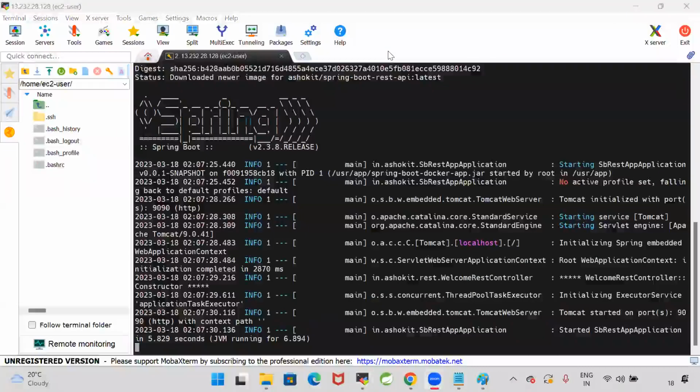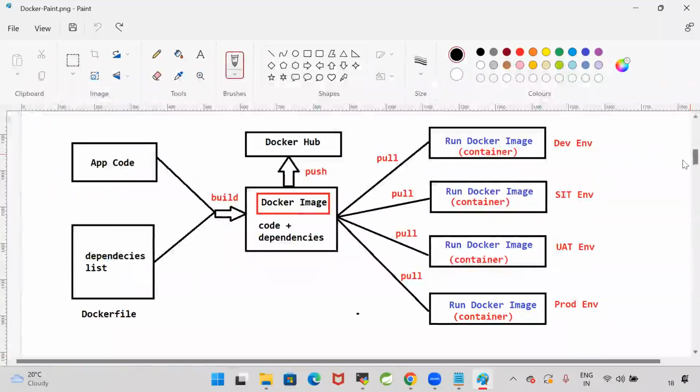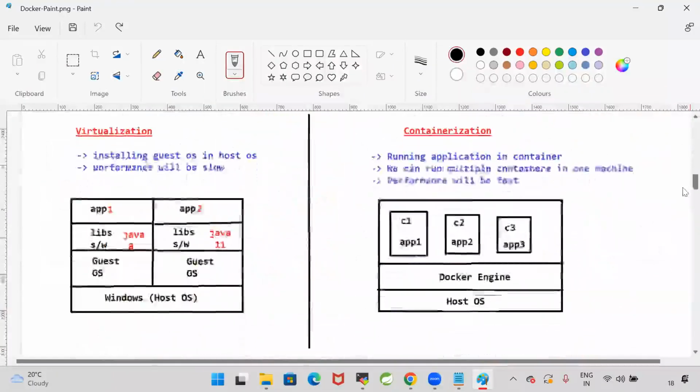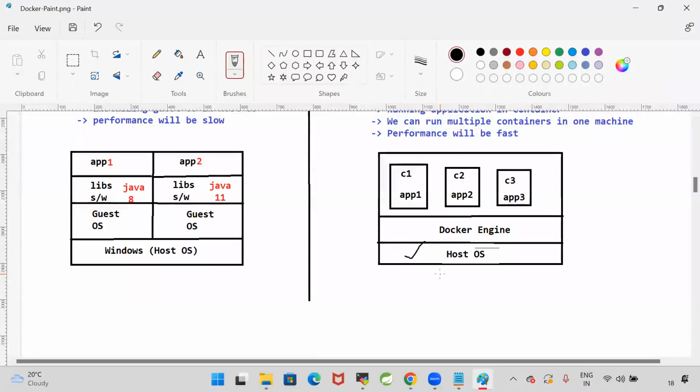Later we will see how to access this application using the EC2 instance URL. Now this application is not running in the EC2 directly. In the EC2, one container is created, and in that container my application is running. This is my host EC2. In that I installed Docker, and in that Docker a container is created. Now there is no relation between this container and this EC2. We need to establish the relation between the container and EC2. Then only outside users can access this application running in the container. That we will understand slowly.